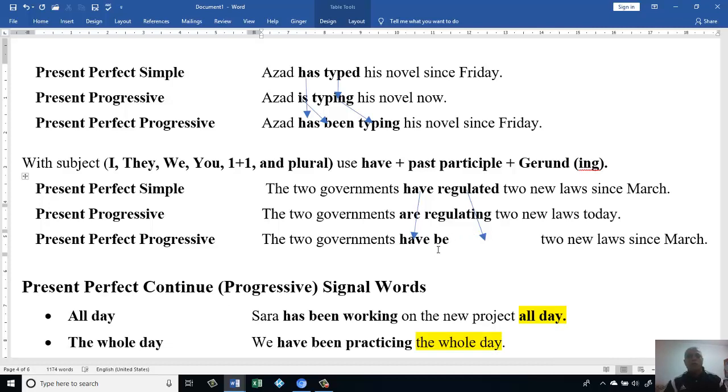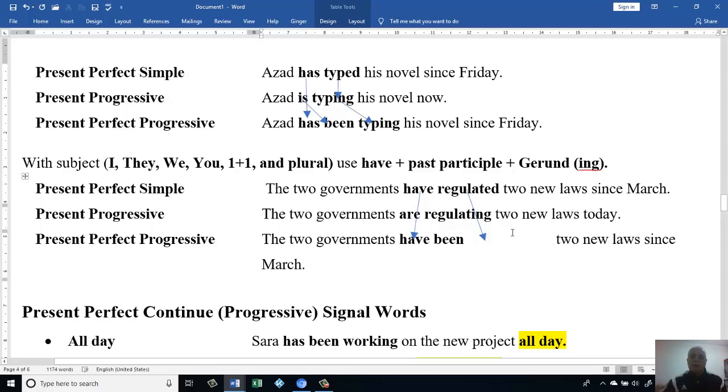I just put be here. Then I have to make this one in the perfect time, so I make it been. Then to make it perfect continuous, I just have to have a verb with the ing form. Then I put regulating here. Then we have the rest of the sentence.